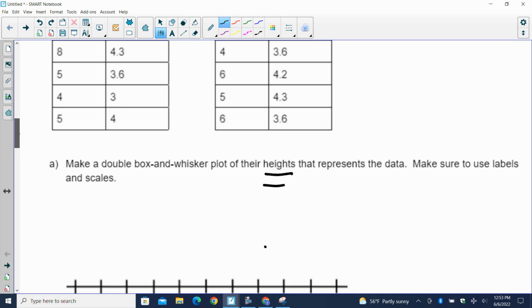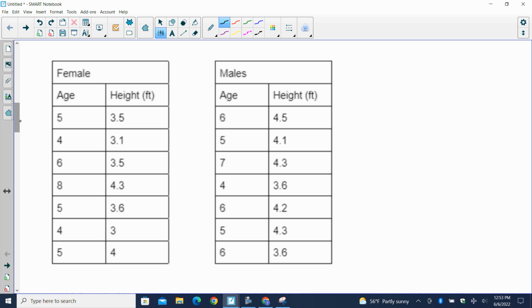I don't care about their age, so that's just a column there to distract you. I don't need it. So now I'm going to put their heights in order from smallest to largest. Female first. 3 is my smallest, and then 3.1. Again, I don't care if I'm mixing up the ages because I just want to know their heights.